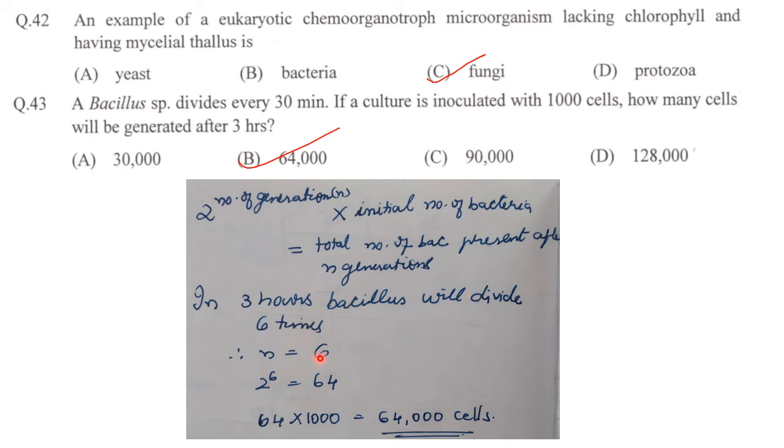So n is equal to 6. That is number of generations is equal to 6. So 2 raised to 6 is equal to 64. 64 into, they have given if the culture is inoculated with 1000 cells, so initial number of bacteria is 1000. So 64 into 1000 will give you 64,000 cells. That is the total number of bacteria present after 3 hours. So answer will be option B, 64,000.